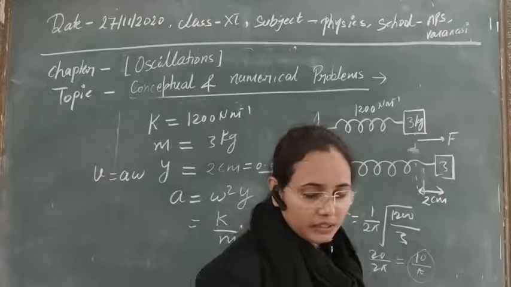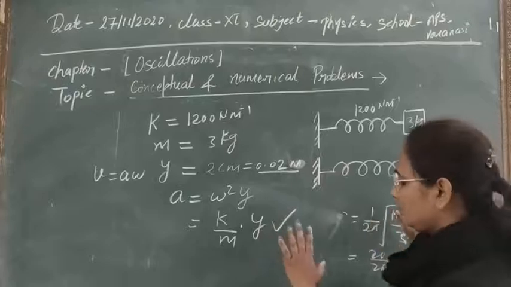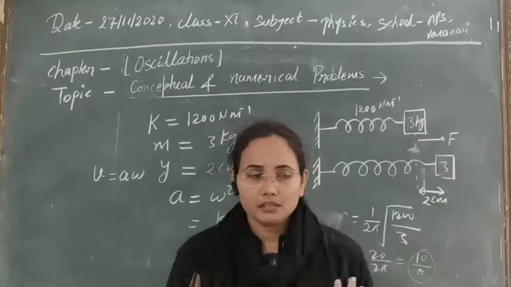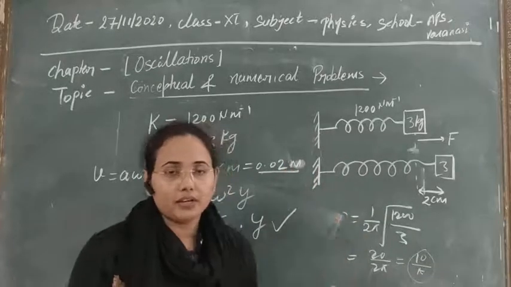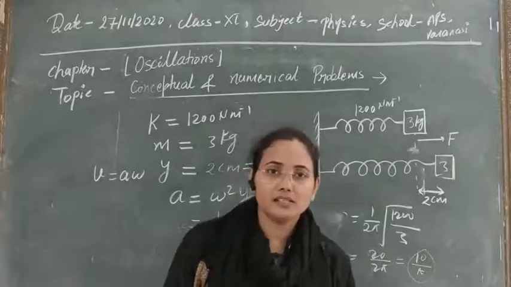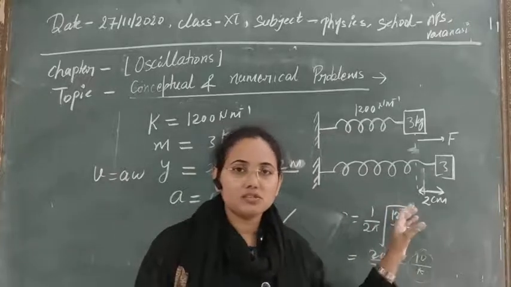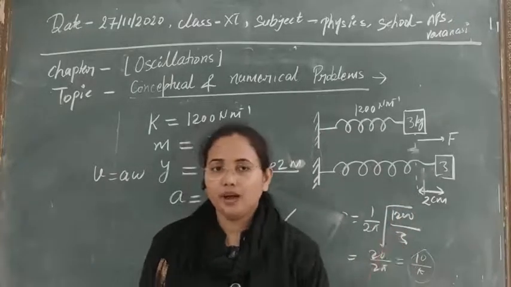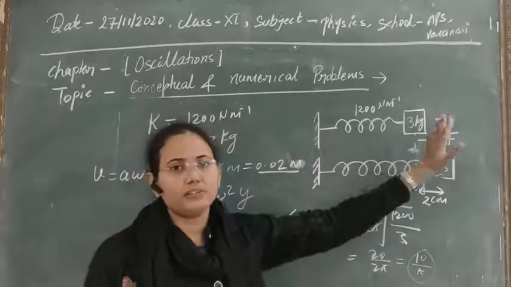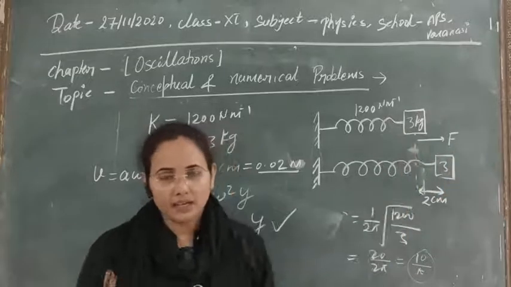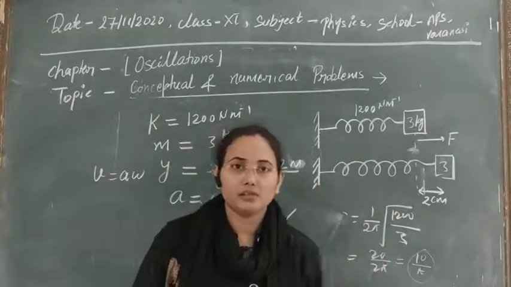With the help of it, we can easily solve for the maximum velocity. To solve numerical problems of simple harmonic oscillations, we have derived so many formulas, for velocity, time period, frequency, angular frequency, acceleration, and energies. Questions can be asked based on all of these, so you have to keep those formulas in your mind, and after that you will be able to solve them very easily. In the next classes we will see numerical problems based on this chapter. Here I am just giving you a glimpse of that.